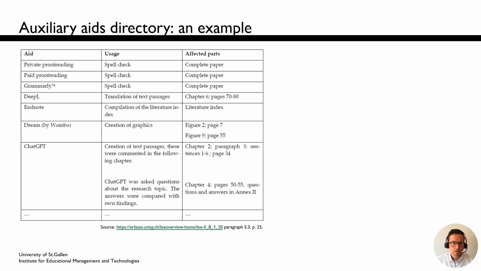Even though it is generally okay to use AI-powered writing tools in a restricted way, it is important to document their usage and the affected parts in detail. Only then does it become possible to understand your own contribution relative to those tools. In this case here, it is fine to use ChatGPT for the creation of some sentences. As compared to the entire manuscript, 6 sentences are not a lot. However, let's have a look at another example where someone used ChatGPT a lot.